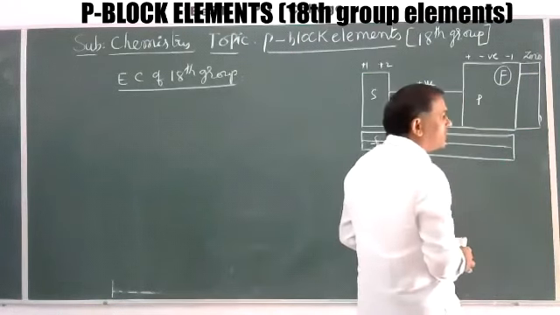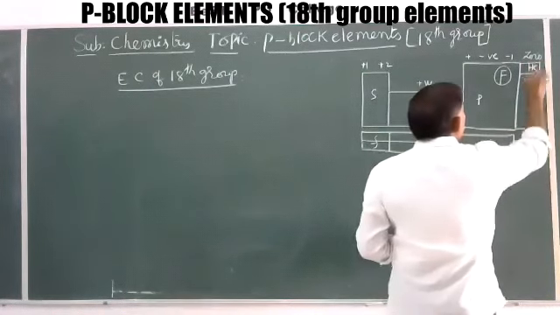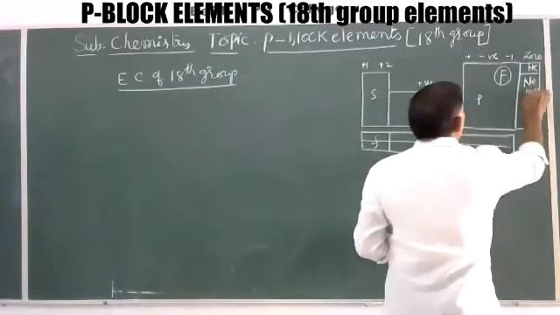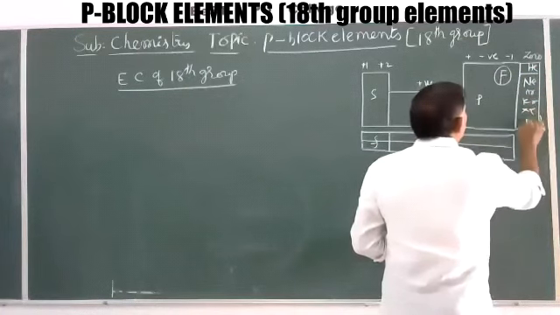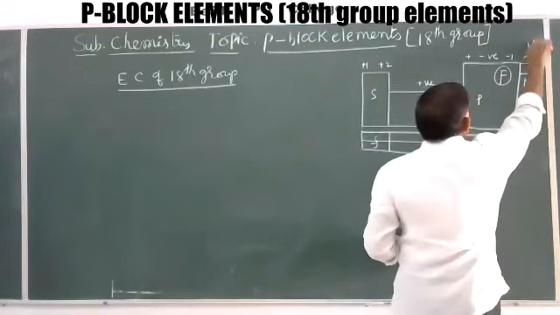They do not exhibit any oxidation state under normal conditions. That's why helium, neon, argon, krypton, xenon and radon are in this 18th group, the 0 group. Originally, these are arranged between positive and negative values. That's why its position is intermediate between the S block and the P block.